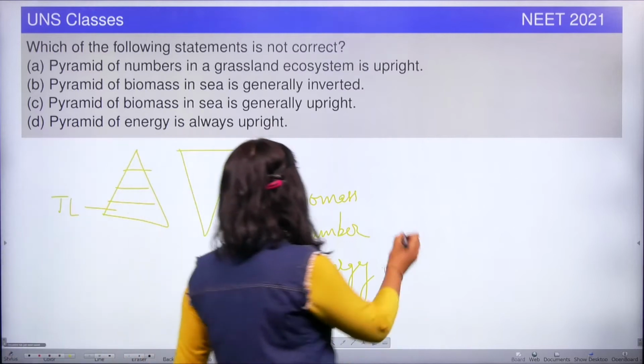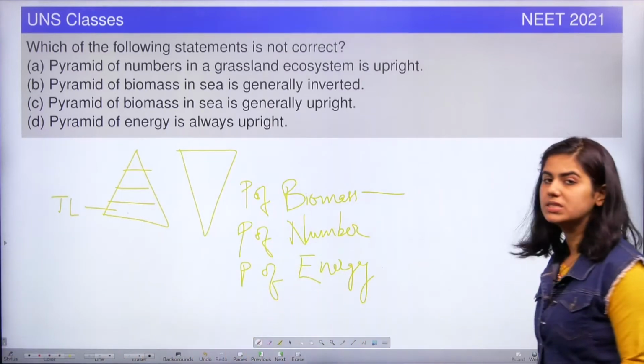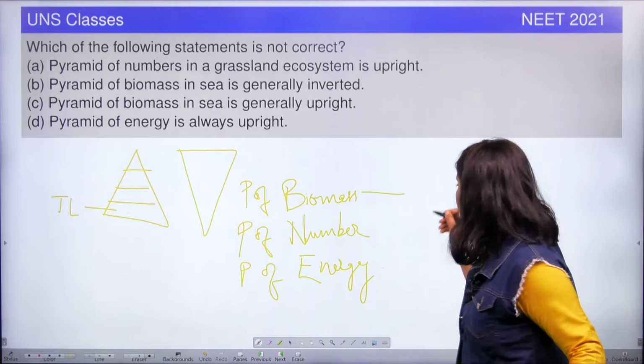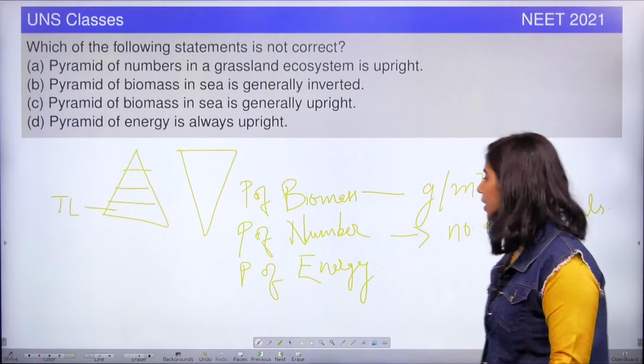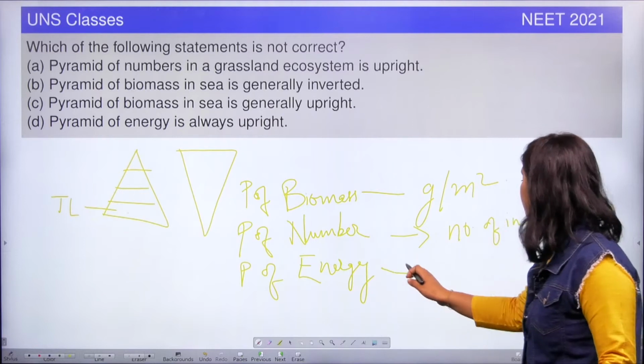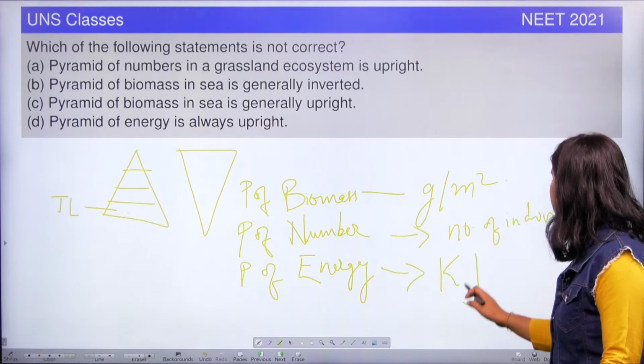So the pyramid of biomass is measured in gram per meter square, and the unit of pyramid of number is the number of individuals in a trophic level at a given point of time. And pyramid of energy is measured in kilojoules.